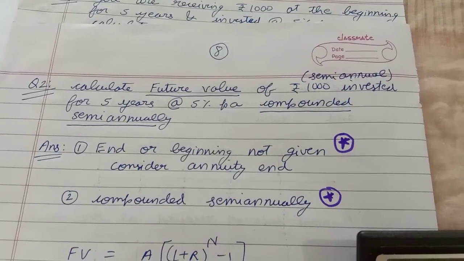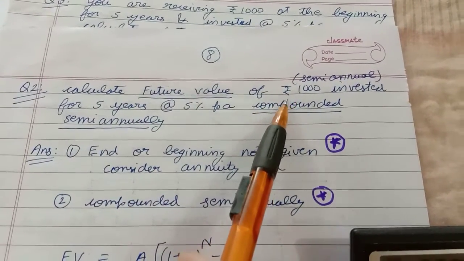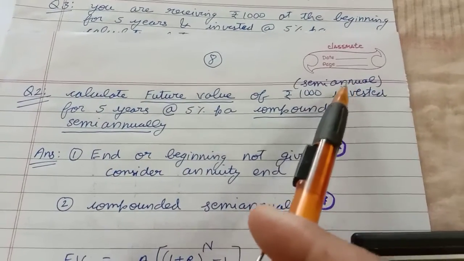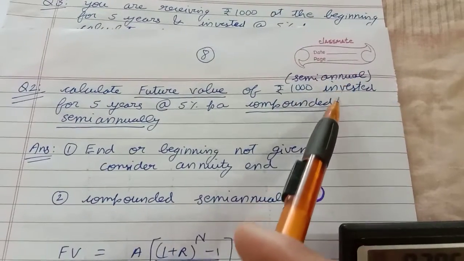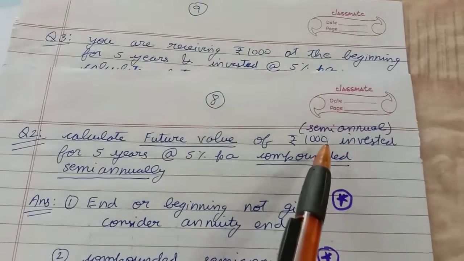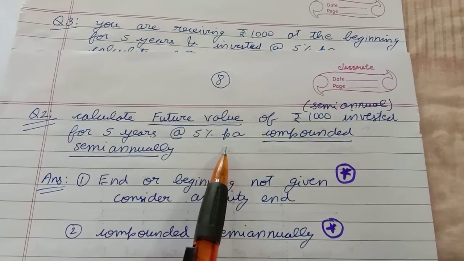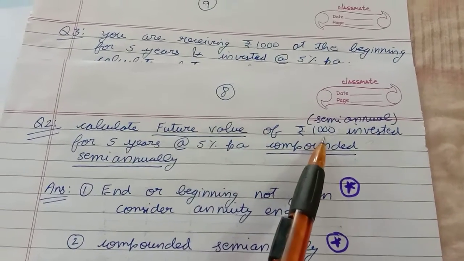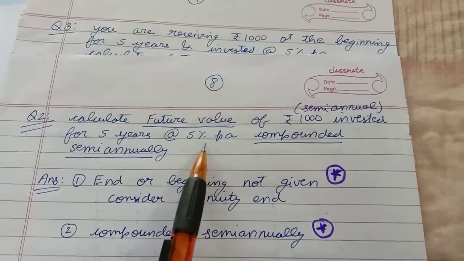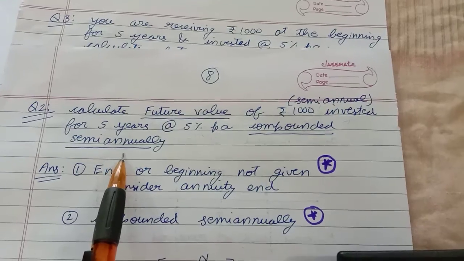I'll clear your doubts. Question 2. Calculate the future value of rupees 1000 invested. I have written over here in brackets semi-annual. That is, 1000 rupees semi-annually you are investing. Semi-annual means what? After every 6 months you are investing 1000 rupees for 5 years at 5% per annum. See, bankers, the amount which you are investing is 1000 rupees after every 6 months, but the rate of interest given is 5% per annum, and compounding is done semi-annually.